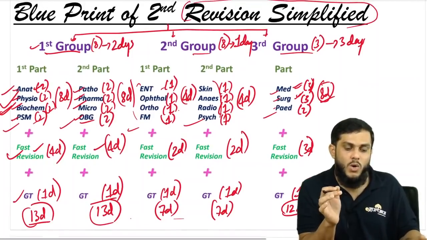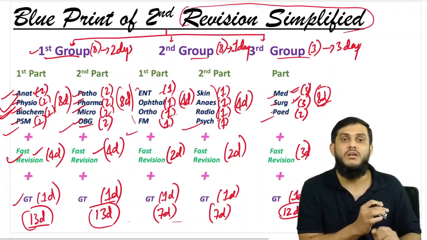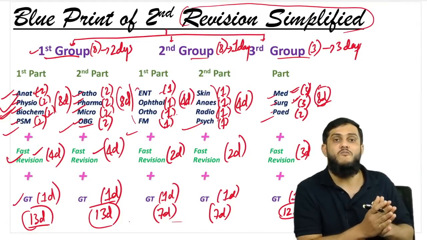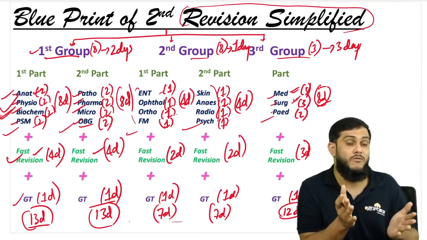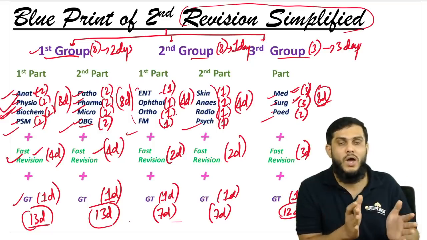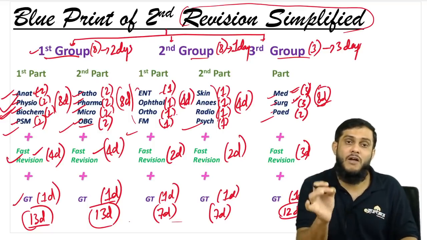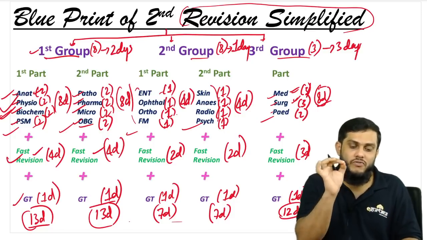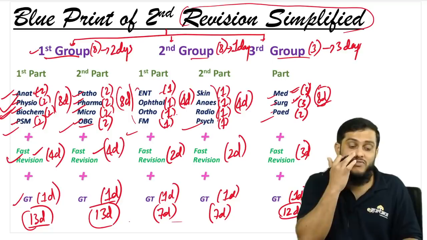That's quite a long period for the second revision, right? 52 days, almost more than 1.5 months, nearing 2 months, sir. We don't have 2 months, right? No, obviously you have 2 months. Don't worry. I will tell you when to start and when to finish the second revision. So totally 52 days you need to spend for second revision.